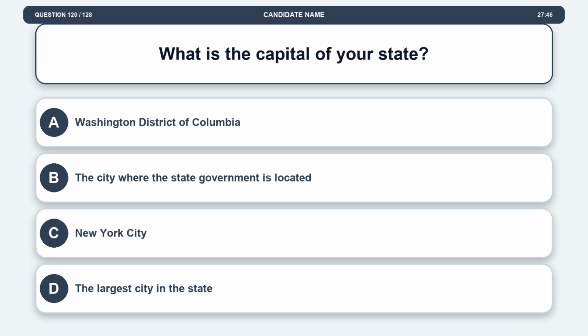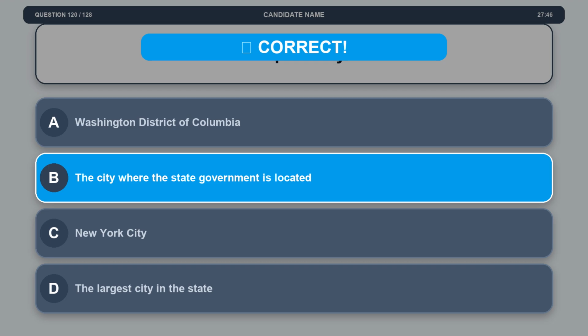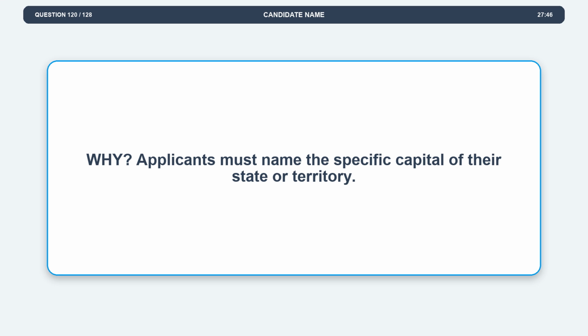Question 120. What is the capital of your state? Option A, Washington, District of Columbia. Option B, the city where the state government is located. Option C, New York City. Option D, the largest city in the state. The correct answer is option B, the city where the state government is located. Explanation. Applicants must name the specific capital of their state or territory.